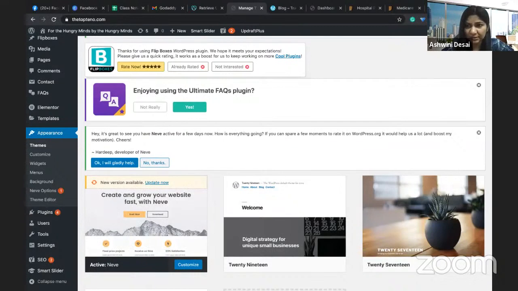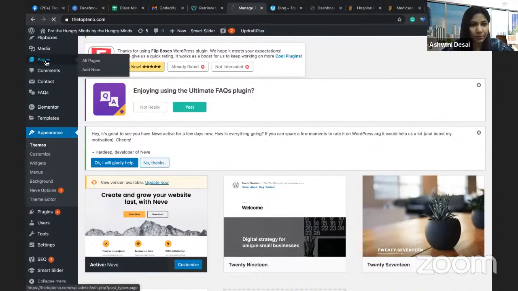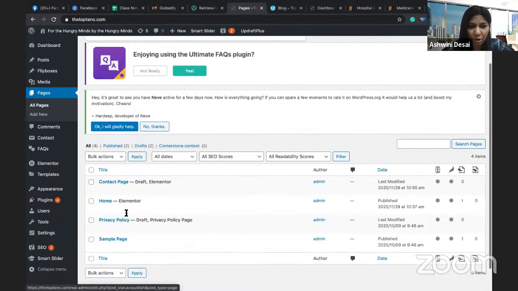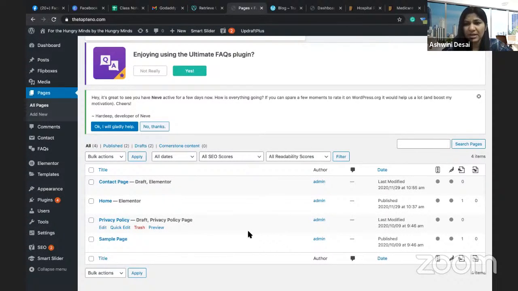When I buy the layout, and I go to pages here, and when I click on add, there will be a lot of pages coming here in the draft. When I buy a paid theme and I upload it in the theme section, I get a lot of ready-made pages over here. I just have to go and edit the ready-made pages and it will be ready to go. But if I'm taking a free theme, I don't have any ready-made pages. I have to go and manually create each and every page. Are you getting the difference between the free theme and the paid theme, guys?